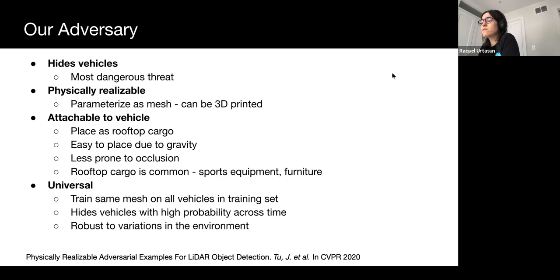The mesh is placed on vehicle rooftops for several reasons. It's easier to place due to gravity, less prone to occlusions, and it resembles realistic rooftop cargos like furniture and sport equipment that we might see in the real world. Finally, we aim to make the adversary universal, hiding vehicles across time and space with high confidence, and making it robust to other variations in the environment.